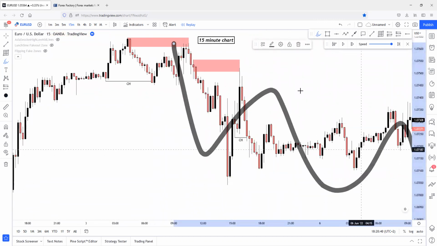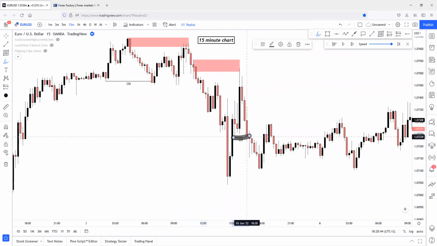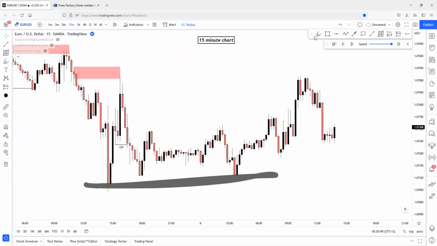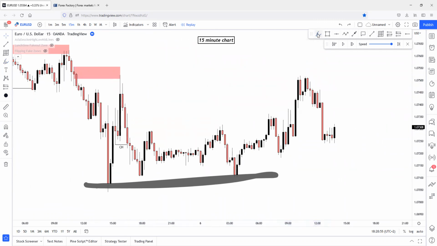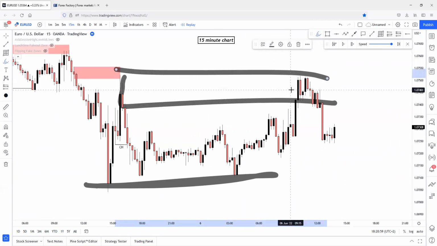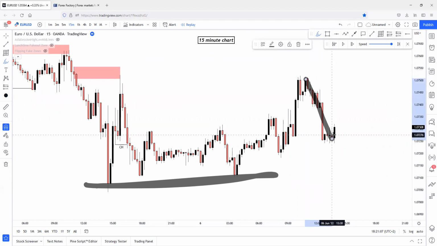Main structure is bearish. Price has reacted on the supply zone. This supply zone change of character right here couldn't break below the swing low point. Swing low point is building up liquidity for the upcoming short after a supply reaction. Supply reaction has happened. As you can see, after this character changing movement, price has printed this supply zone here, and price is reacting on this supply zone, tagged this supply zone, and after a reaction, it has just changed character to the downside once again.